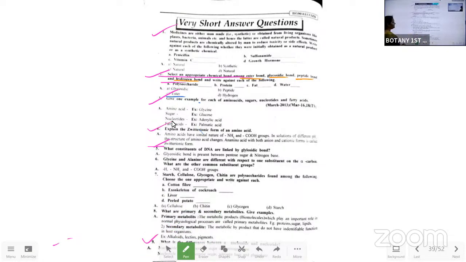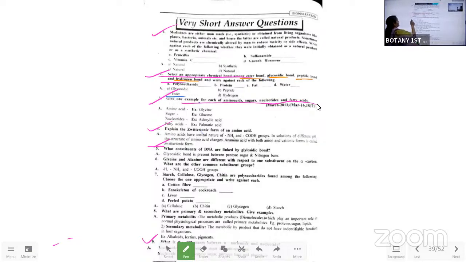Now, the next question. Give one example each of amino acids, sugars, nucleotides, and fats, otherwise fatty acids, anything. Here we have to give the metabolite, that is the stored food material, in which form plants are storing it. That's what they are asking. In the 12th chapter on anatomy, what we learned about secondary growth and secondary metabolites, there is rubber, para rubber, everything comes over here.